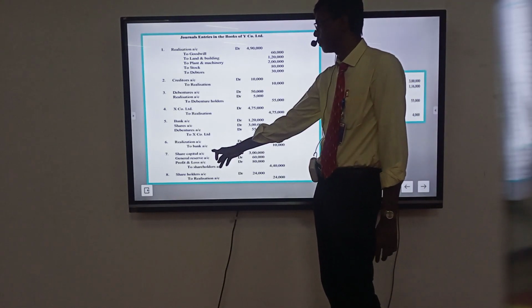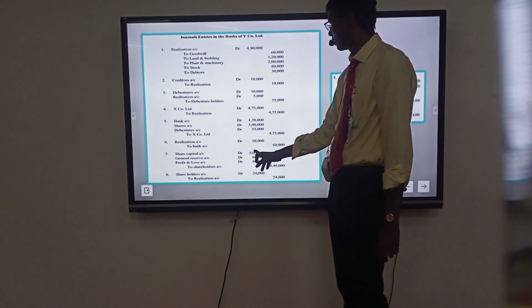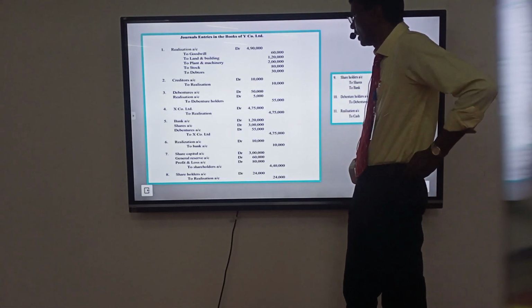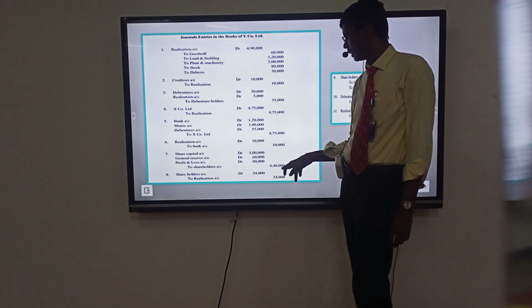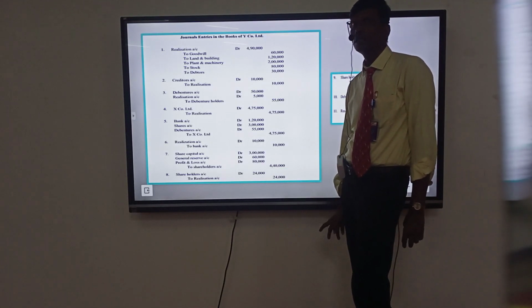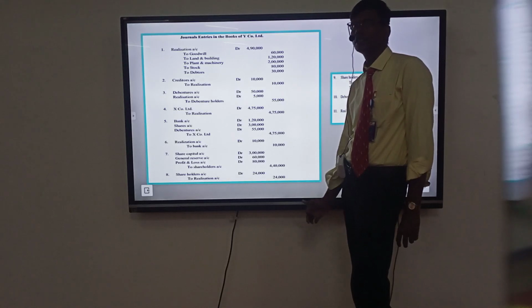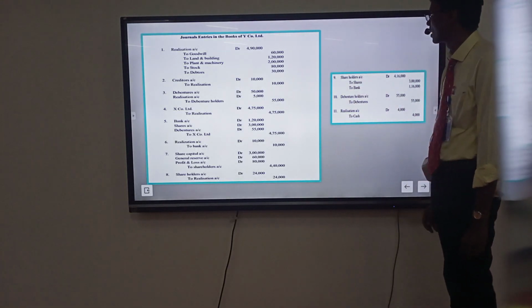Realization: share capital account debit, general reserve account debit to shareholders. Share capital 3 lakhs, general reserve 60,000, profit and loss 80,000, total 4,40,000. Shareholder account transferred to realization: shareholder account debit to realization 2,40,000.